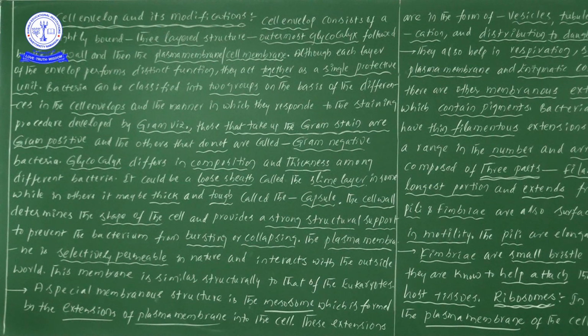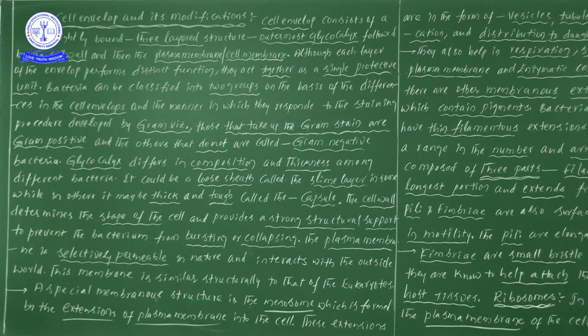Next one, the cell wall. The cell wall determines the shape of the cell. This is an important point, as many examinations ask about it. So what does the cell wall do? The cell wall determines the shape of the cell and provides strong structural support to prevent the bacterium from bursting and collapsing.